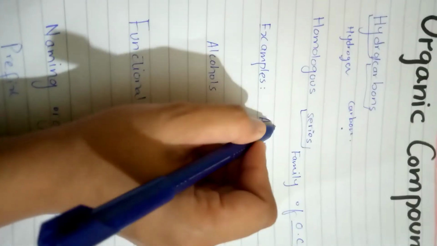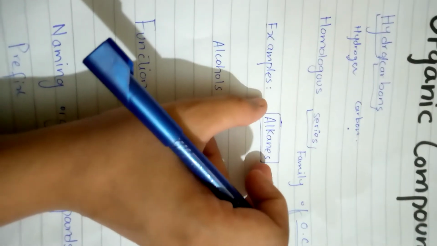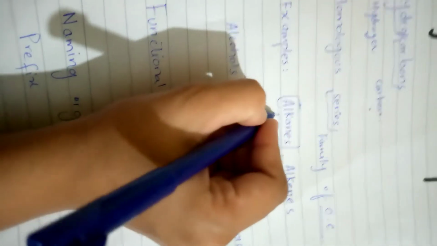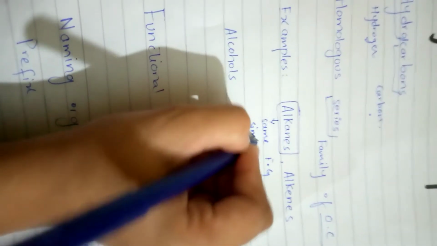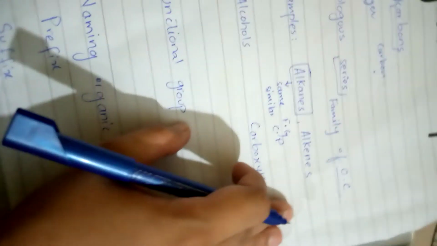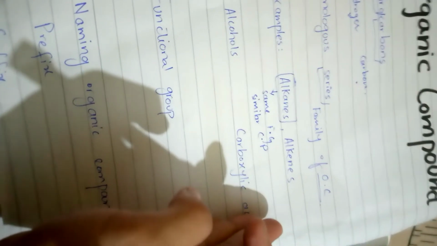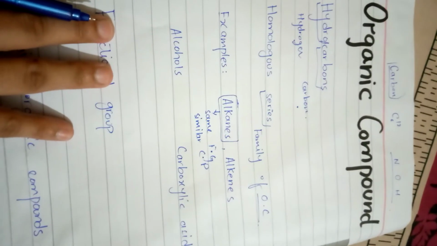Alkenes also have the same functional group and similar chemical properties, but there is a gradual change in physical properties, like color, boiling point, and melting point. These may change, but the functional group and the chemical properties are similar.